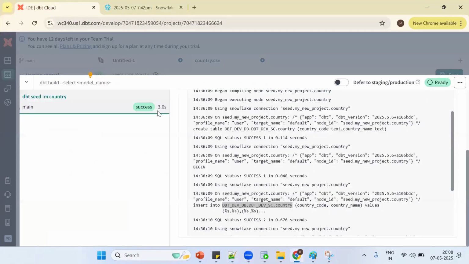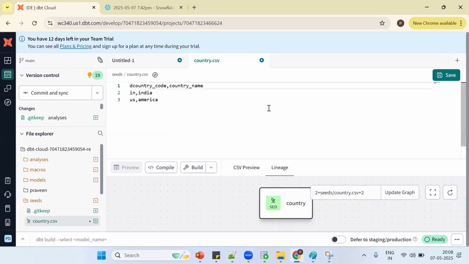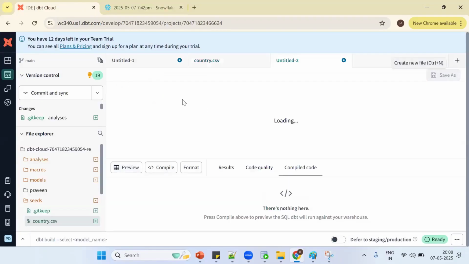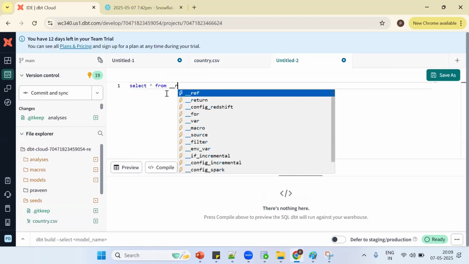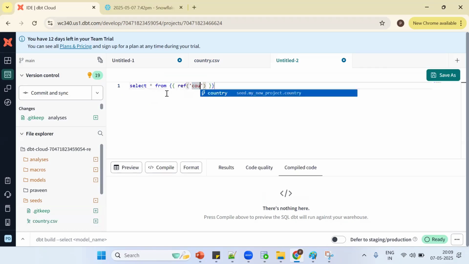Now I created the seed. How do I refer to the seed in DBT? By using the ref function, the same as for models. Select star from, and the shortcut is the ref function. What should I pass? Pass the seed name or model name.